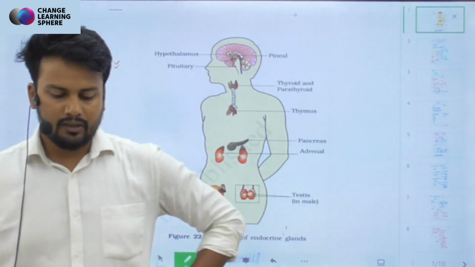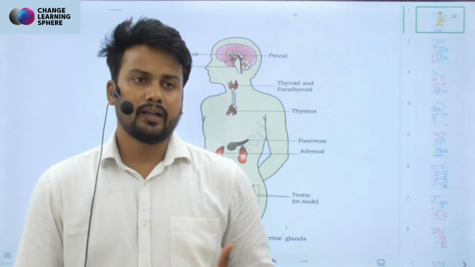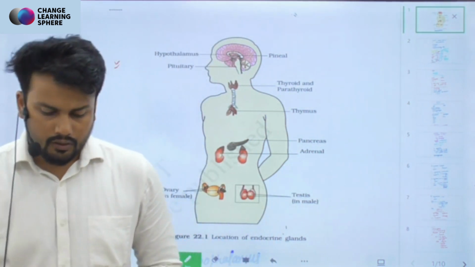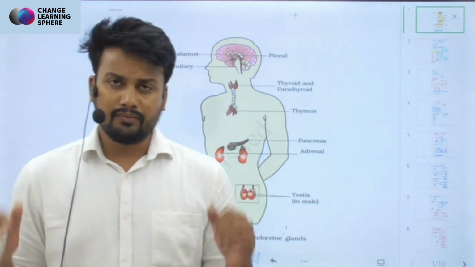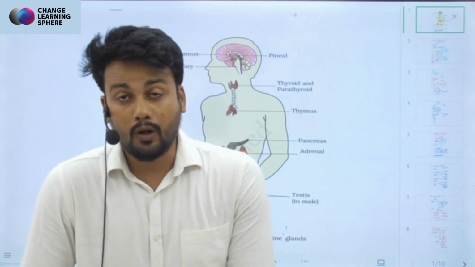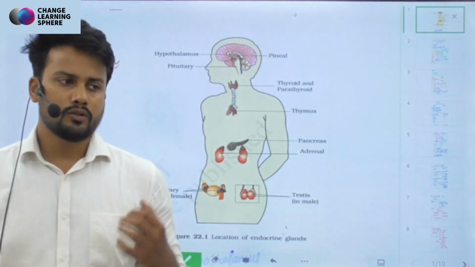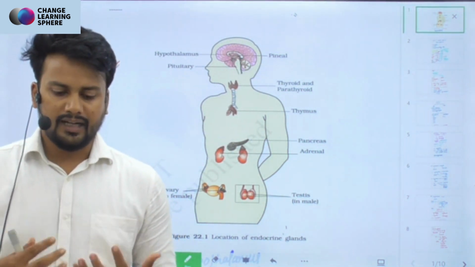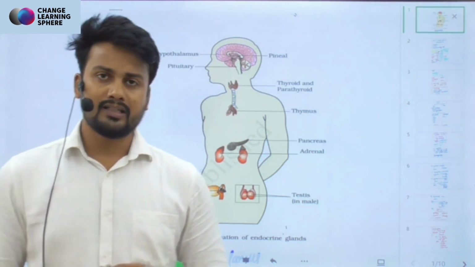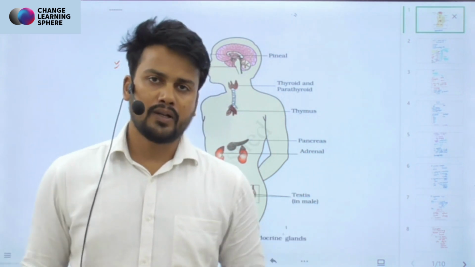So when I talked about this endocrinological system, let us try to figure out where these organs are located, right? In general, we know most of the significant organs in our body, but these organs which secrete the hormones are up till now not very familiar to you. So let us try to have some idea where these organs which secrete these hormones are located, and then we'll dive deeper into their functioning, right?